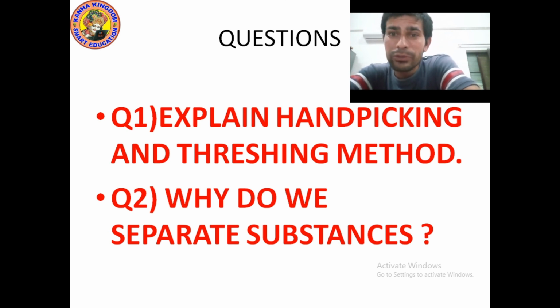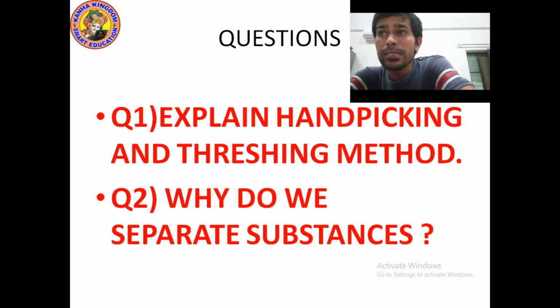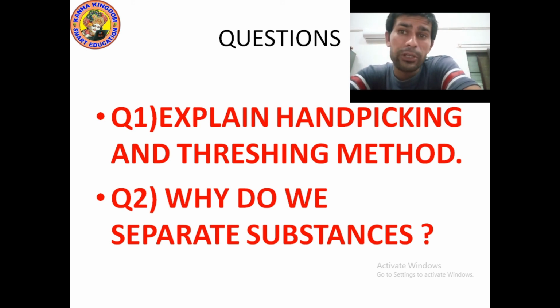I have given a lot of examples today. Or you use this method to remove harmful components. The last point is to group substances of different size. If you want to make groups of different sizes, then you use separation of substances.